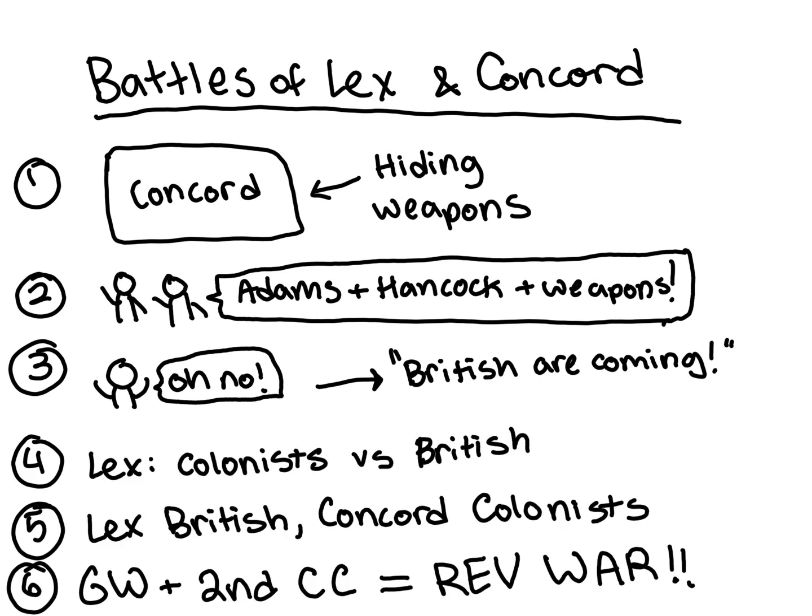Colonial Minutemen meet British at Lexington. 8 colonists die. The British win at Lexington, and then they move into Concord, but colonists win in Concord. This resulted in the Second Continental Congress being met in 1775 in Philadelphia. Also, the Revolutionary government makes George Washington the commander of the colonial army, and the Revolutionary War begins.